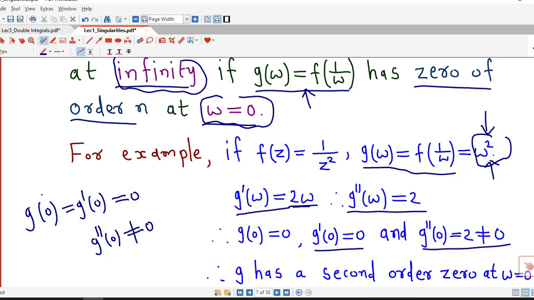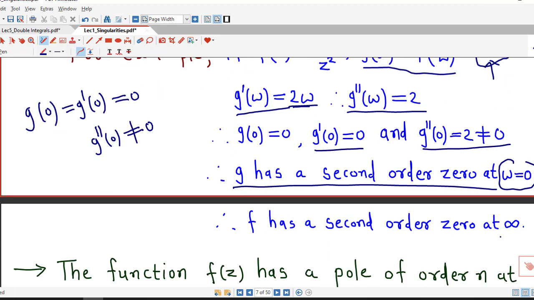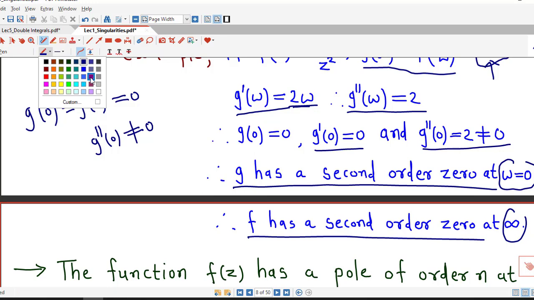Therefore, w equal to 0 is a second order 0, or g has a second order 0 at w equal to 0. Therefore, f has a second order 0 at z equal to infinity.